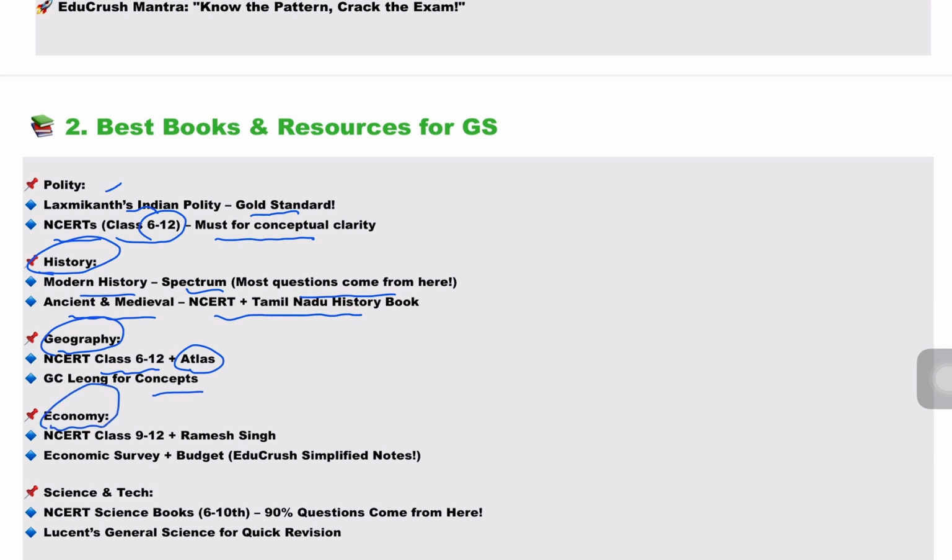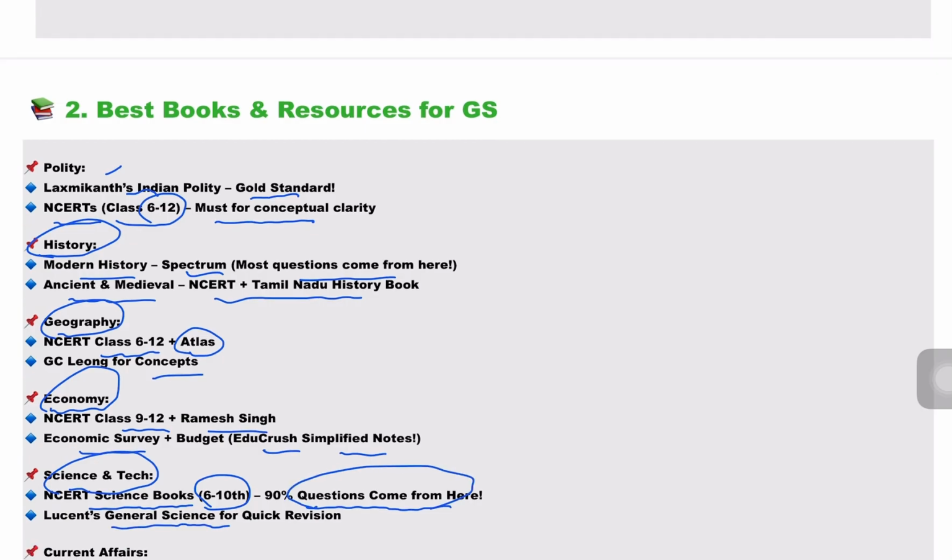And economy, NCERT class 9 to 12 plus Ramesh Singh, economic survey plus budget, EduCrush simplified notes. Science and tech, NCERT science books from class 6 to 10th, 90% questions come from here. Lucent's general science for quick revision.